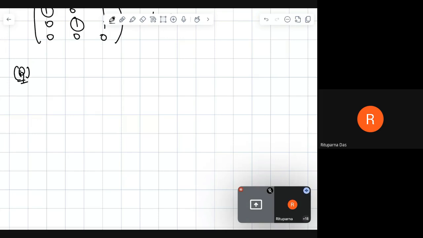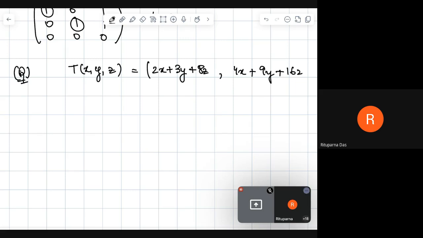We have T of x, y, z as 2x plus 3y plus 8z and 4x plus 9y plus 16z. So this is basically a linear transformation from R3 to R2, right?